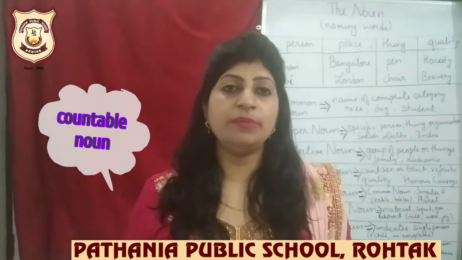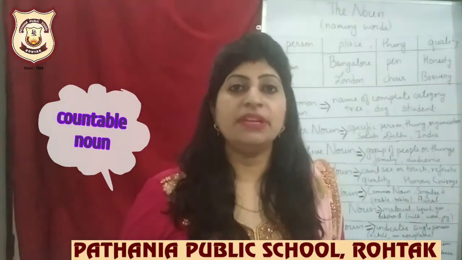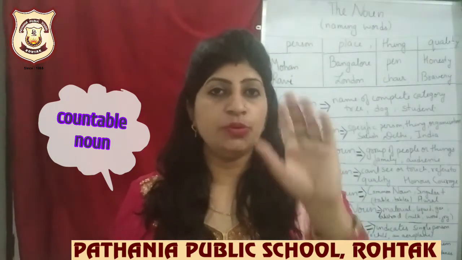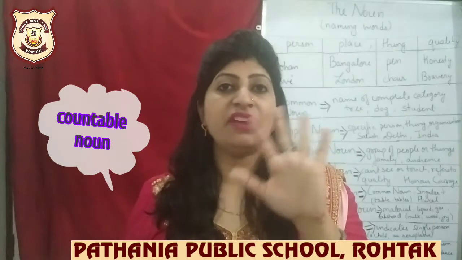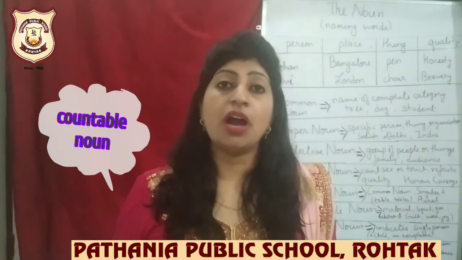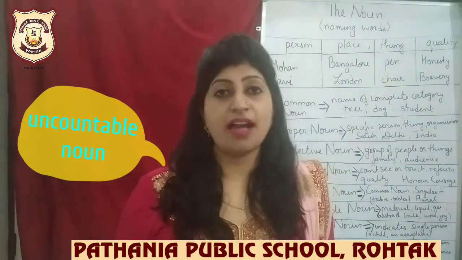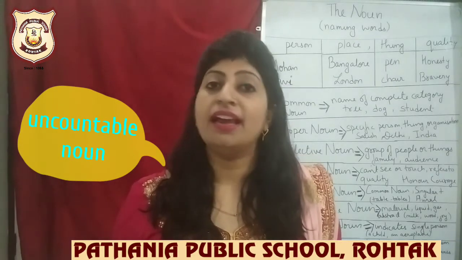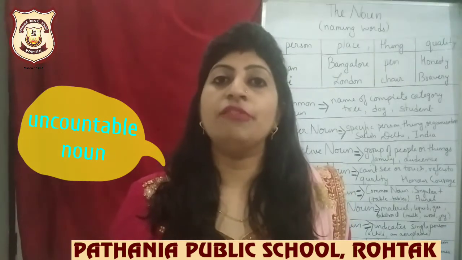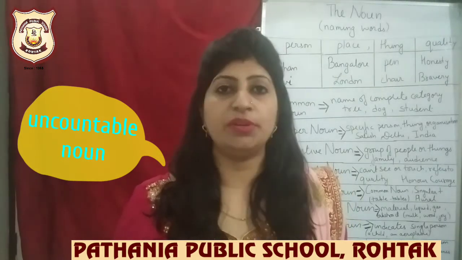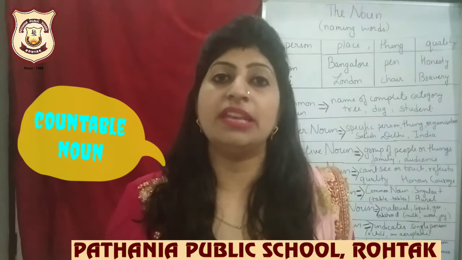And second thing, countable, as the word indicates, means something which you can actually count. For example, if I ask you how many fingers do you have, you can count them: 1, 2, 3, 4, 4 fingers in one palm and one thumb. This is very easily countable. If I ask you how many stars are there in the sky, I don't think you can count that either. So these kinds of things which we cannot count will come under the heading of uncountable noun, and the ones which we can count will come under the heading of countable noun.